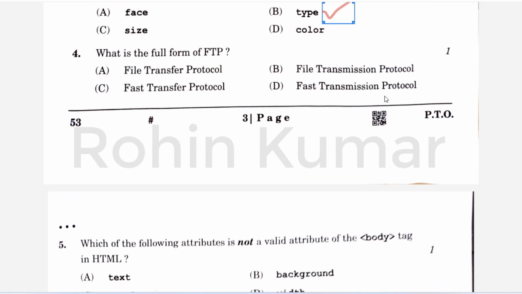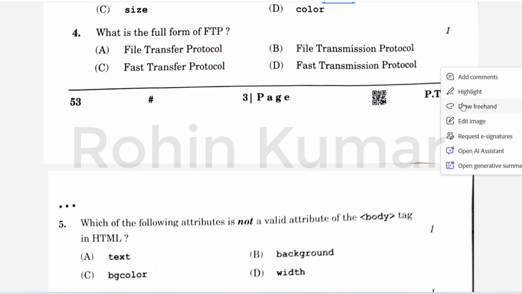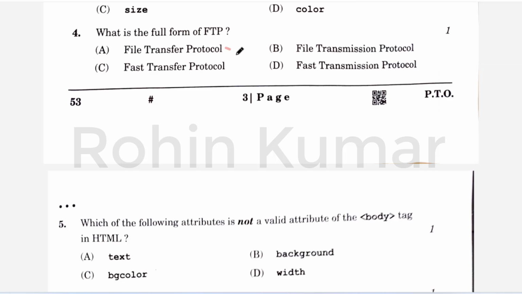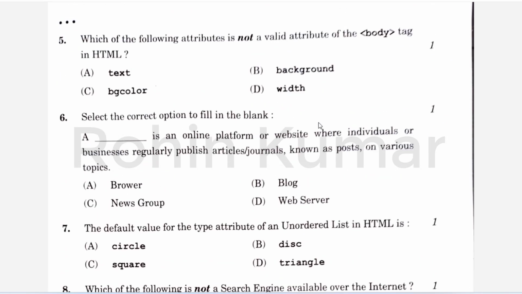So next one is, what is the full form of FTP? So again a very simple question. So answer is file transfer protocol. So option A is the right answer. So fifth question is, which of the following attributes is not a valid attribute of the body tag in HTML?